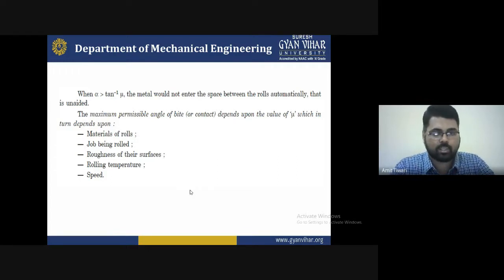All of these factors depend upon the value of mu. If the value of mu increases, all of these factors will be affected by the coefficient of friction.